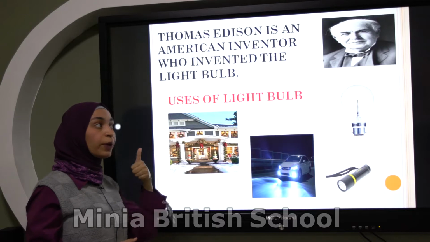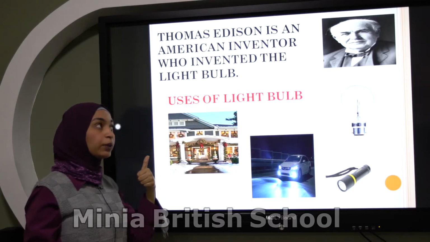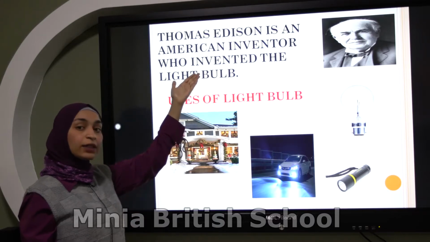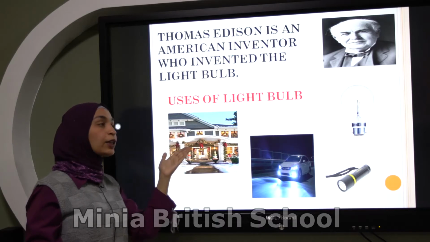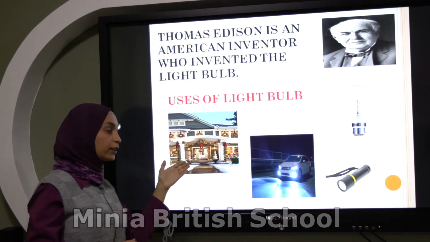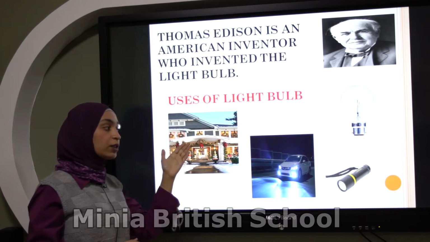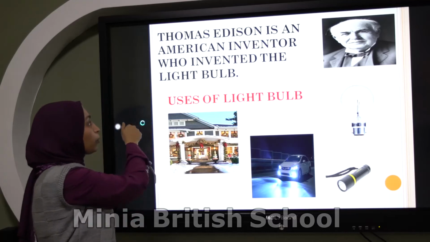Again, we talked about the first type of electric lamp, the light bulb. First, Thomas Edison invented the light bulb. Number two, the uses of the light bulb: lighting houses, car lights, and torches.